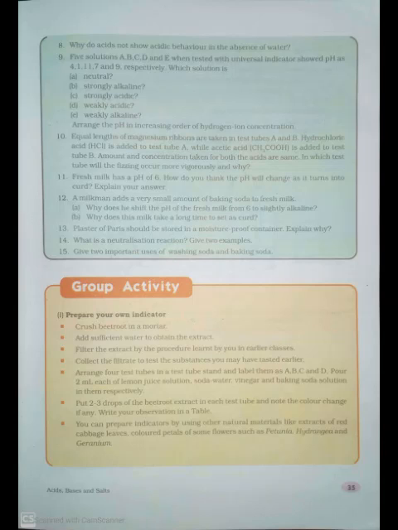Arrange 4 test tubes in a test tube stand and label them as A, B, C and D. Pour 2 ml each of lemon juice solution, soda water, vinegar and baking soda solution in them respectively. Put 2-3 drops of the beetroot extract in each test tube and note the color change, if any. Write your observation in a table. You can prepare indicator by using other natural materials like extracts of red cabbage leaves, colored petals of some flowers such as petunia, hydrangea and geranium.